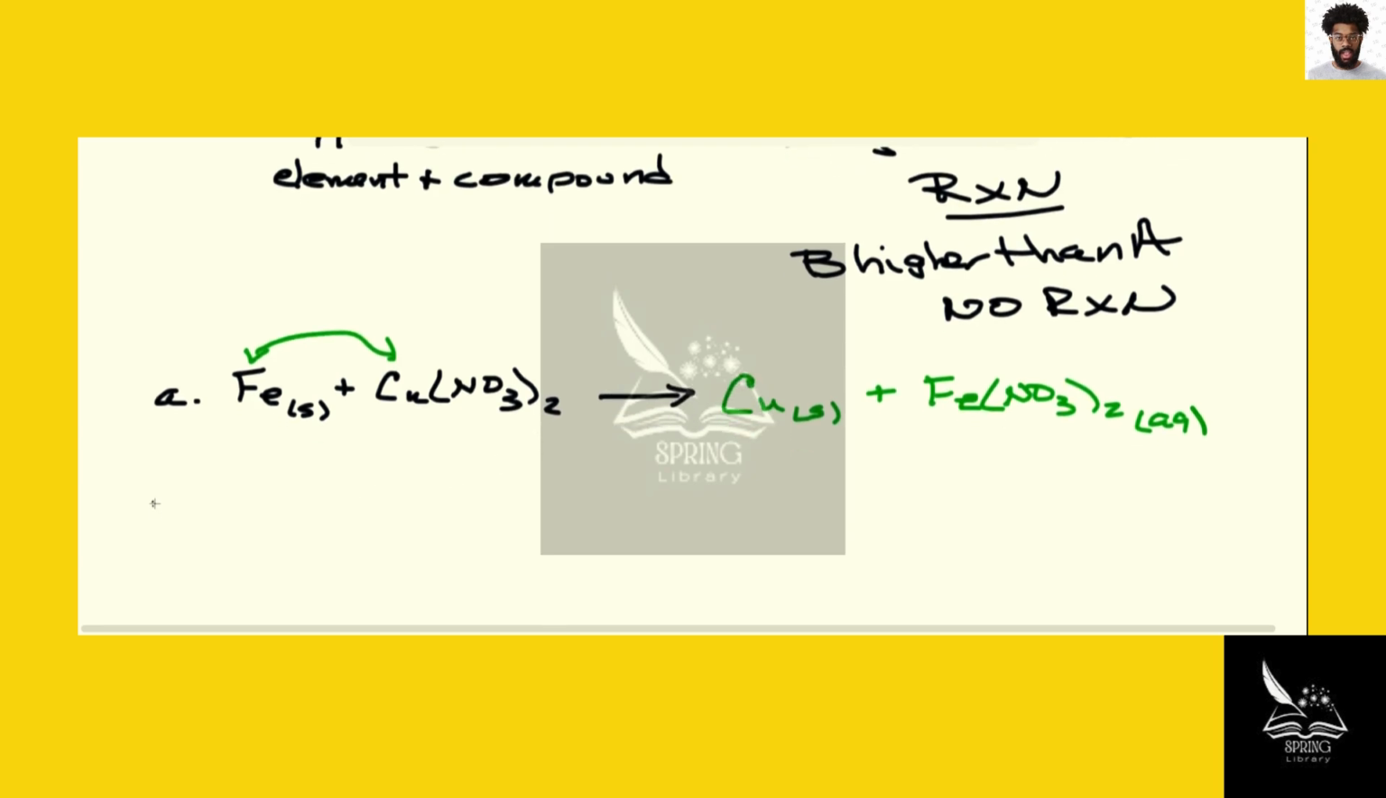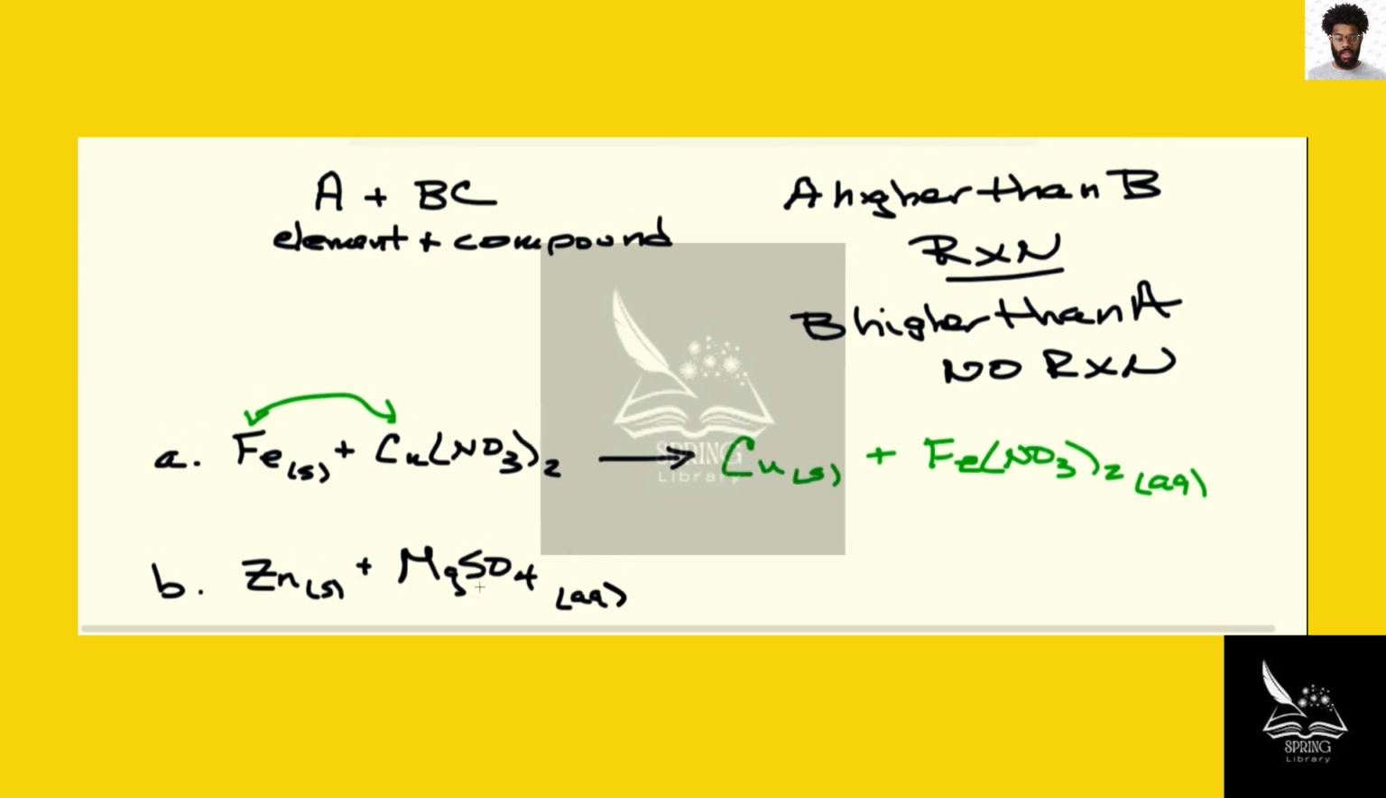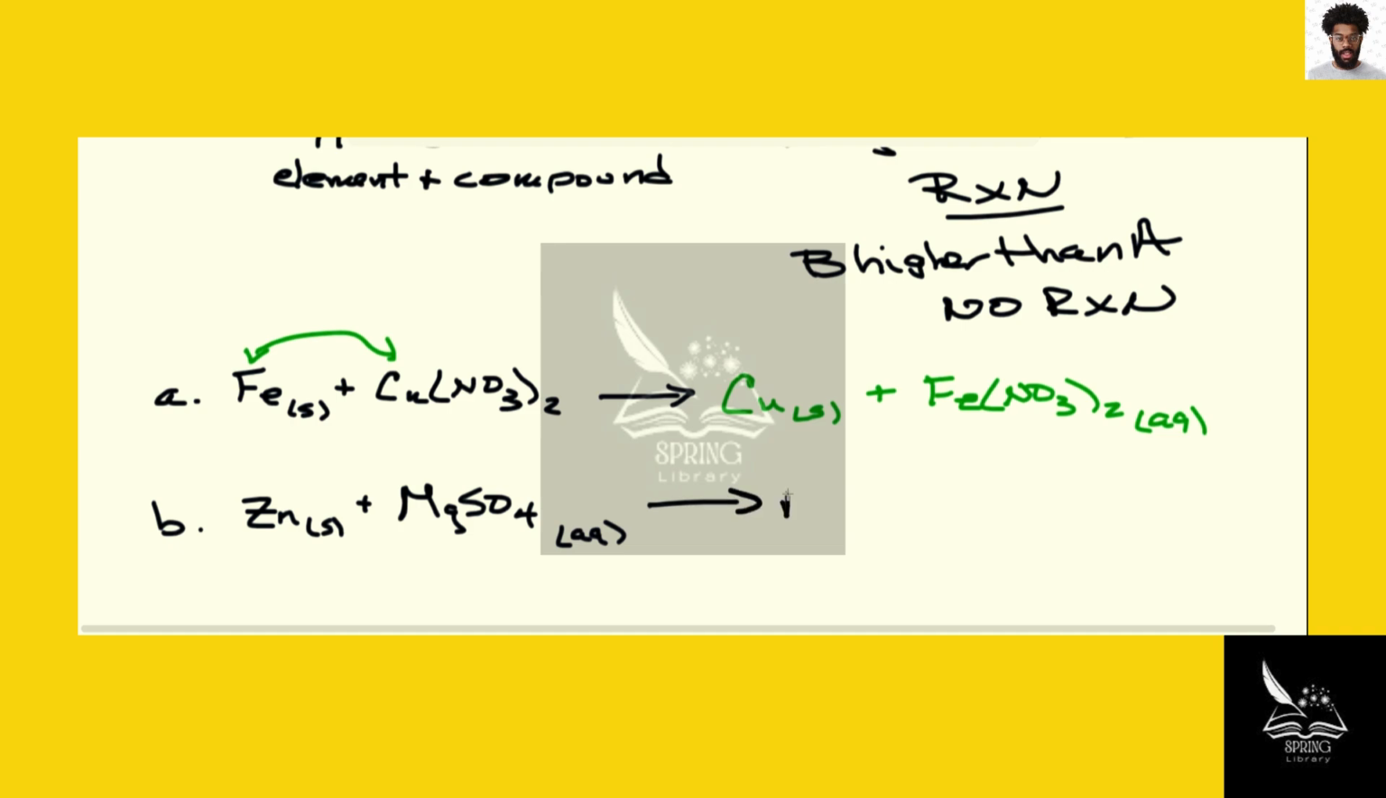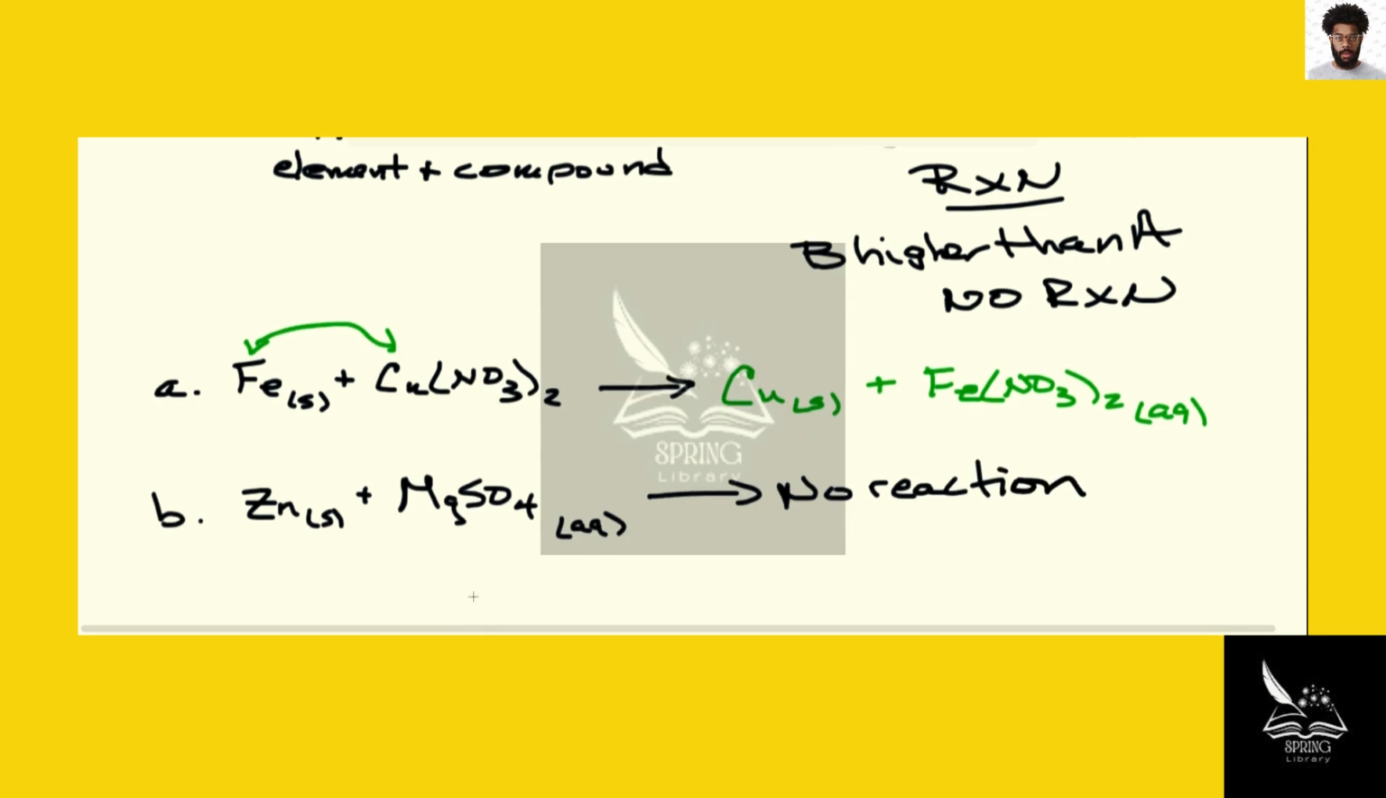We can take a look at zinc, solid, wanting to try to react with magnesium sulfate. So we're going to compare where Zn and Mg are on the activity series. So Zn is lower than Mg on the activity series. So put the other way, magnesium's higher than zinc, B is higher than A, no reaction. So we don't have to do anything other than to write no reaction. That won't happen.